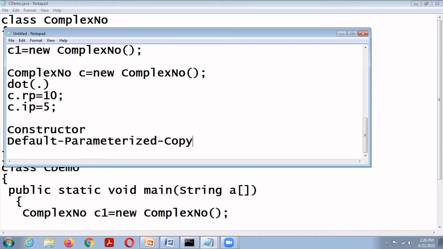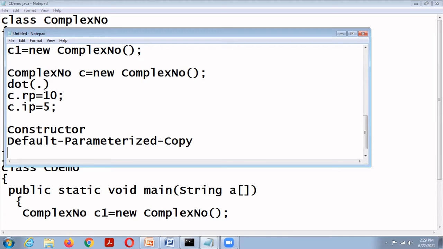Default constructor means the constructor without arguments. This constructor is used to initialize data members with some default value. Parameterized constructor means constructor with arguments, constructor with parameter. The parameterized constructors initialize data members with some value.